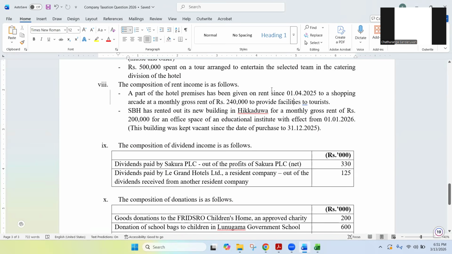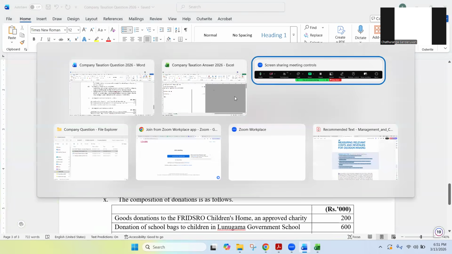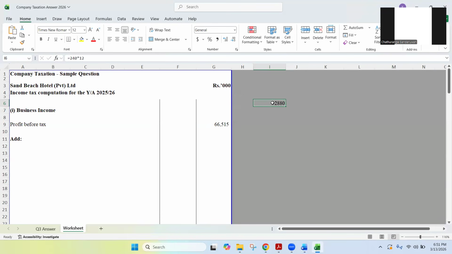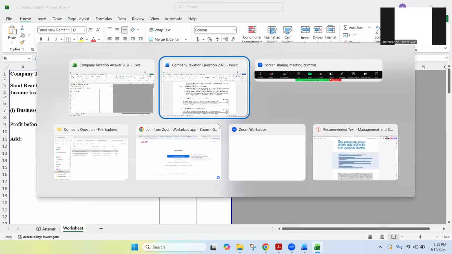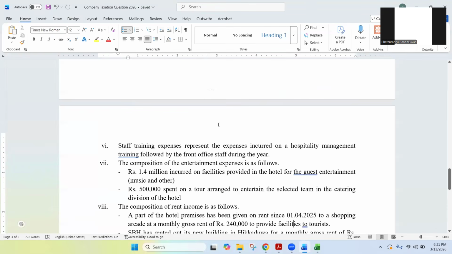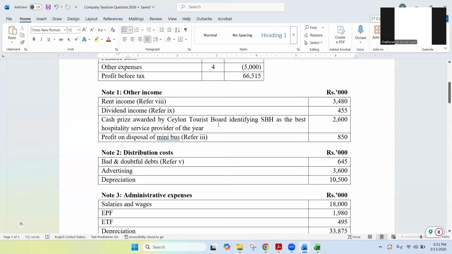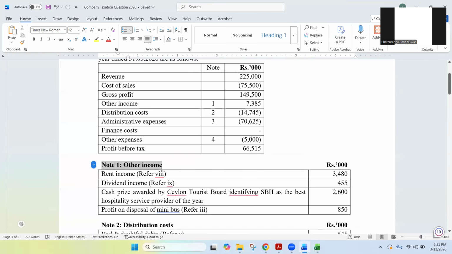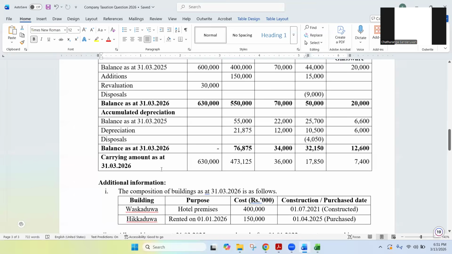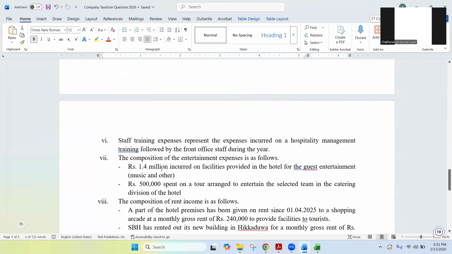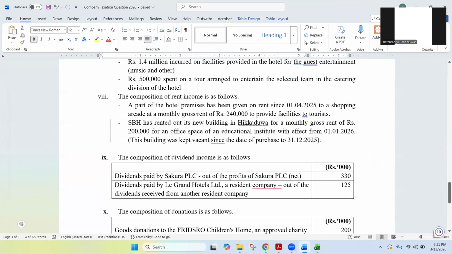Now, this 2,880,000 rent income has already been recorded in where? Coming under the other income, right? It was there in other income. So you don't have to remove it from business income and add it as a separate investment income.